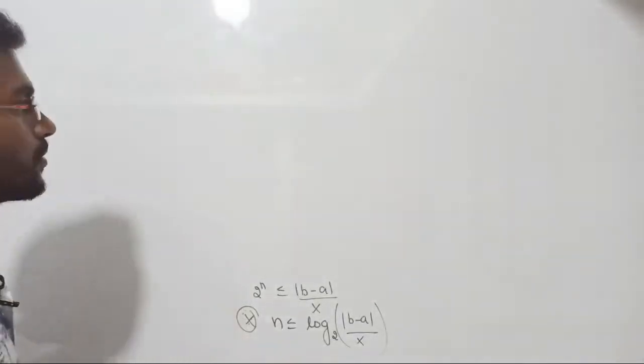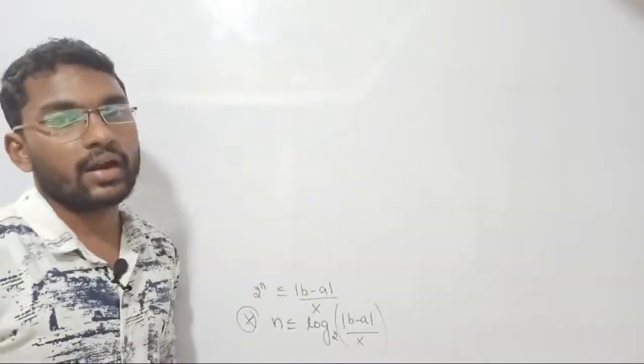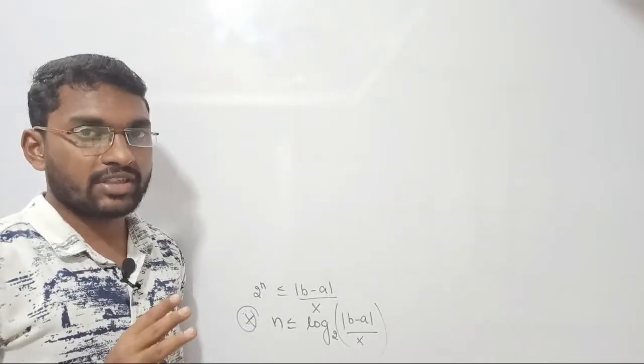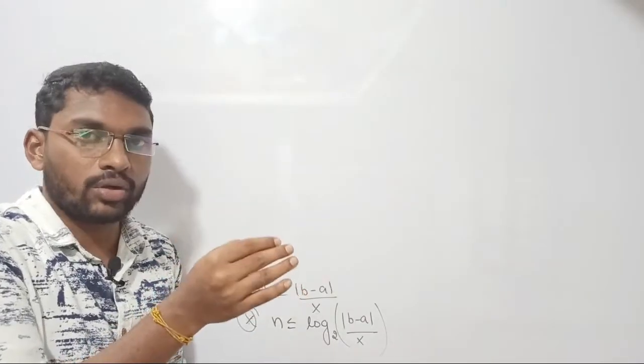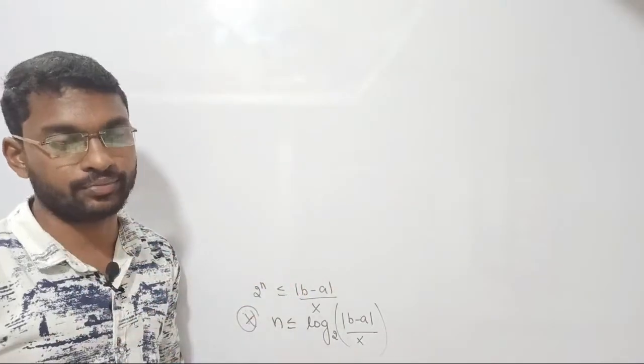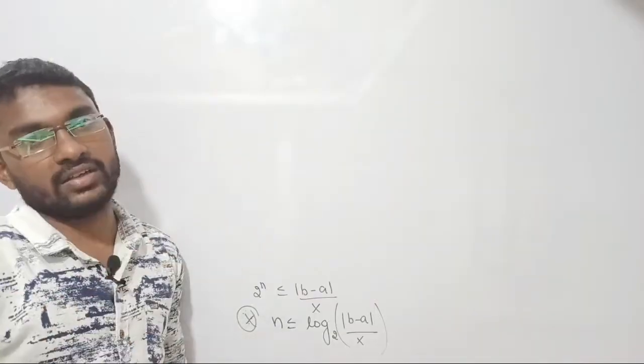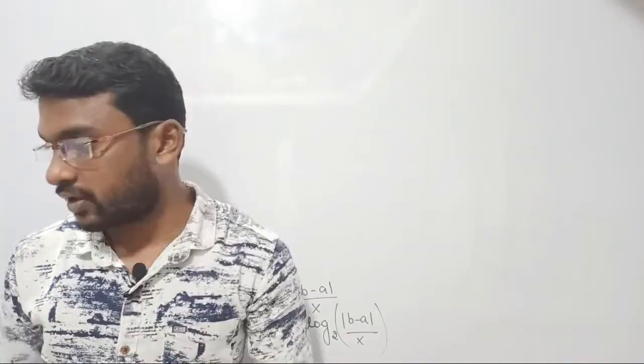So let us discuss the second method, that is called regula falsi method. Whichever procedure we have gone through in the bisection method, you are supposed to follow the same procedure, but with a slight modification. Let's see what we are going to do in the regula falsi method.